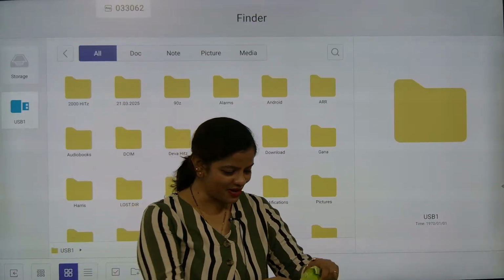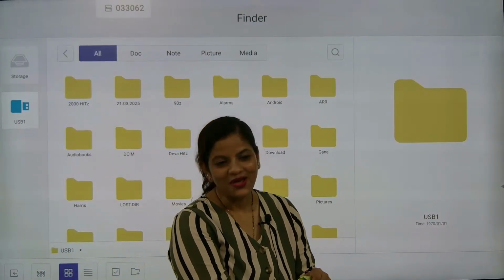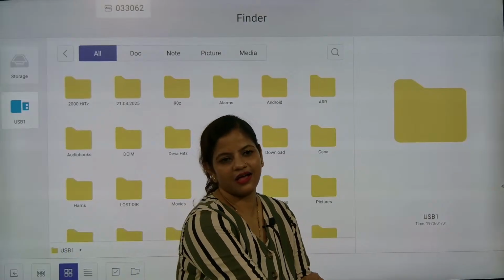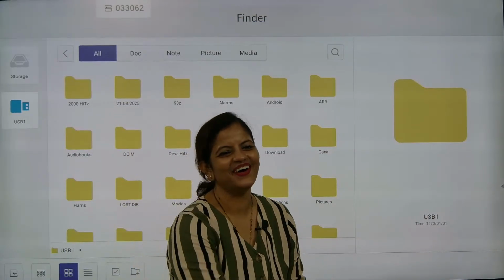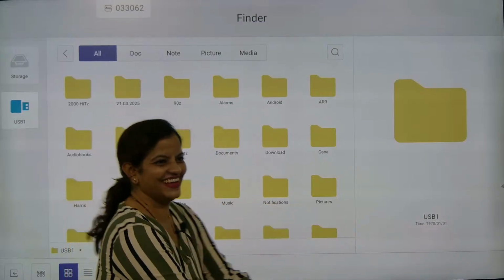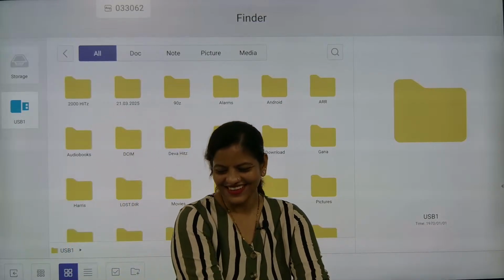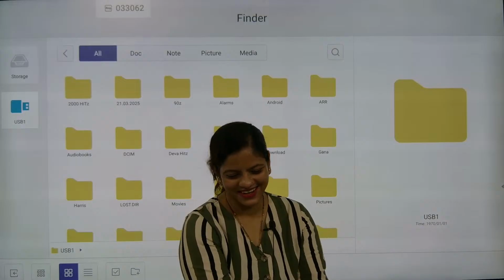Happy Children's Day, beta. Big. Beta, chocolates for all of you. One monkey is there.